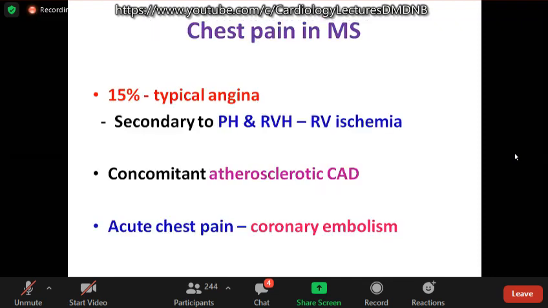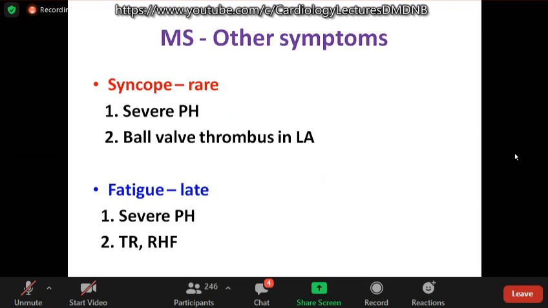Typical anginal pain may be seen in 50% of the patients, and this is due to right ventricular ischemia, secondary to pulmonary hypertension and right ventricular hypertrophy. Concomitant atherosclerotic coronary artery disease may be seen, which is less common compared to aortic stenosis patients. Sometimes they may have acute chest pain due to coronary embolism. Other rare symptoms, syncope.